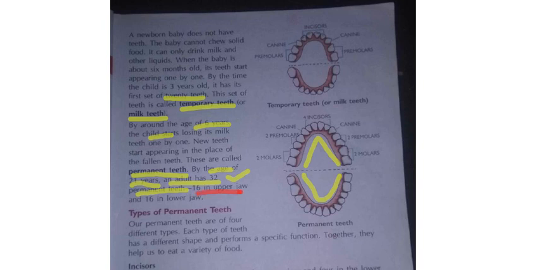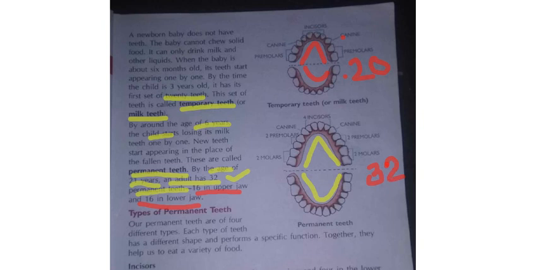If they ask you how many temporary teeth or milk teeth are there, what should you say? 20. In the upper jaw you will have 10, in the lower jaw you will have 10. 10 plus 10, 20, those are milk teeth. You get the temporary teeth or milk teeth at the time of 3 years. And next, by the time of 21 years, you will have 32 permanent teeth.